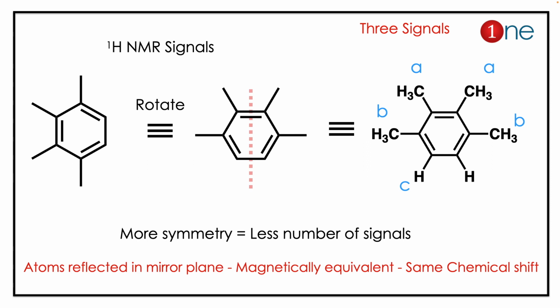It's common practice that before analyzing the number of signals, you have to know whether any mirror plane is present inside the molecule or not, because the mirror plane reduces the number of signals. By looking at it blindly, you might make a mistake.